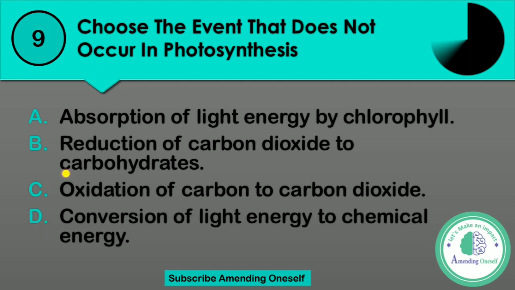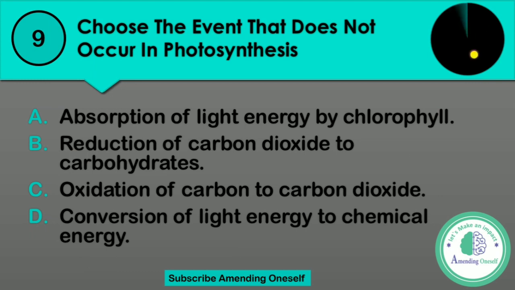Option A, absorption of light energy by chlorophyll. Option B, reduction of carbon dioxide to carbohydrate. C, oxidation of carbon to carbon dioxide. Or D, conversion of light energy to chemical energy. Time is going to be up.